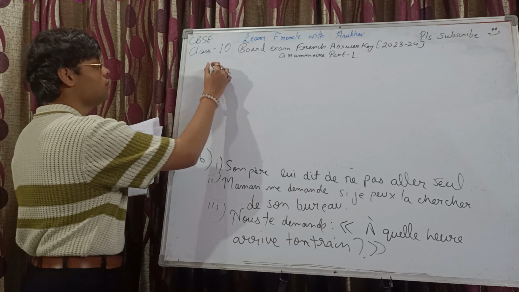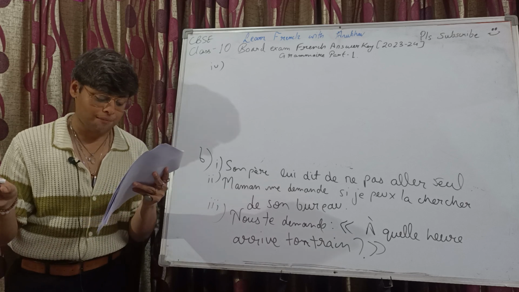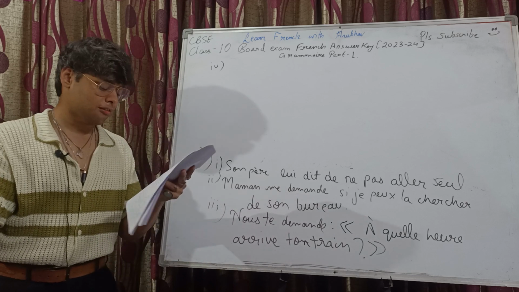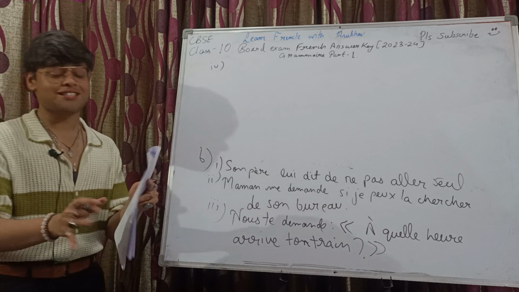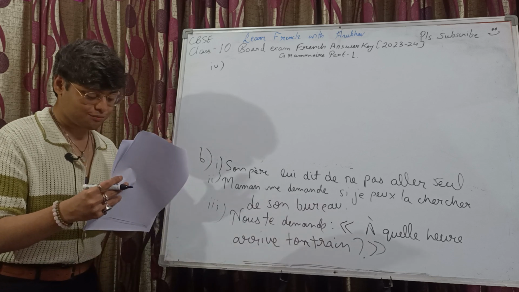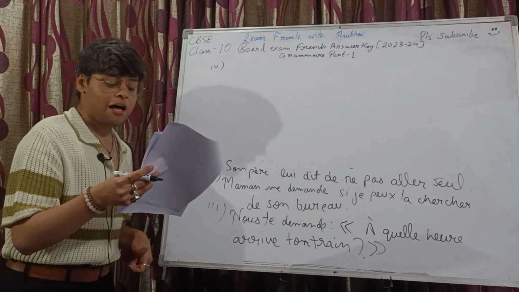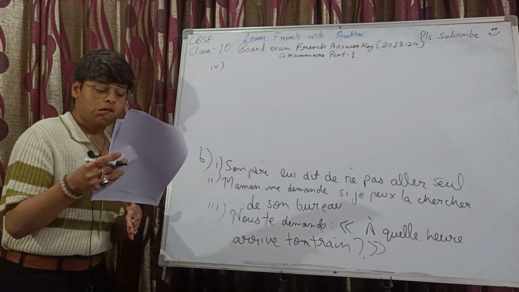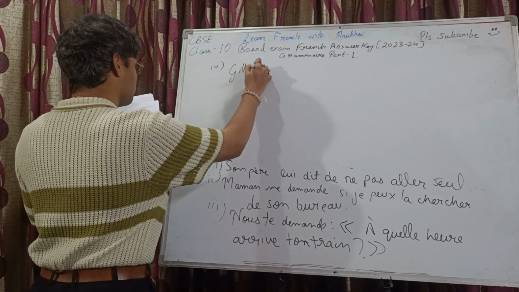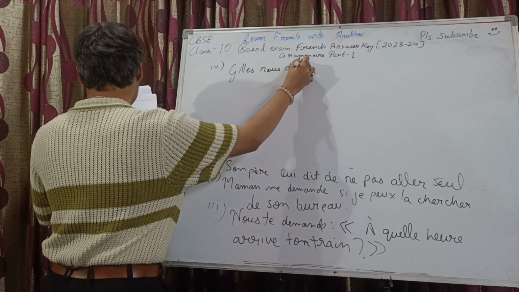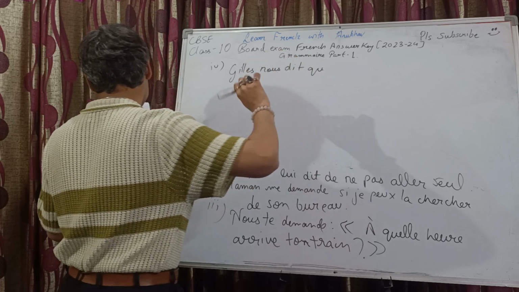Fourth one we have, really sorry if I'm pronouncing this name wrong. I mean, double L is usually silent. Whatever the name is, okay. Guillet, yeah, Guillet works. Guillet nous dit, je ne veux pas vous déranger. Nous dit, okay, it's a declarative statement, very easy. Nous dit, now it's que je ne veux pas vous déranger.